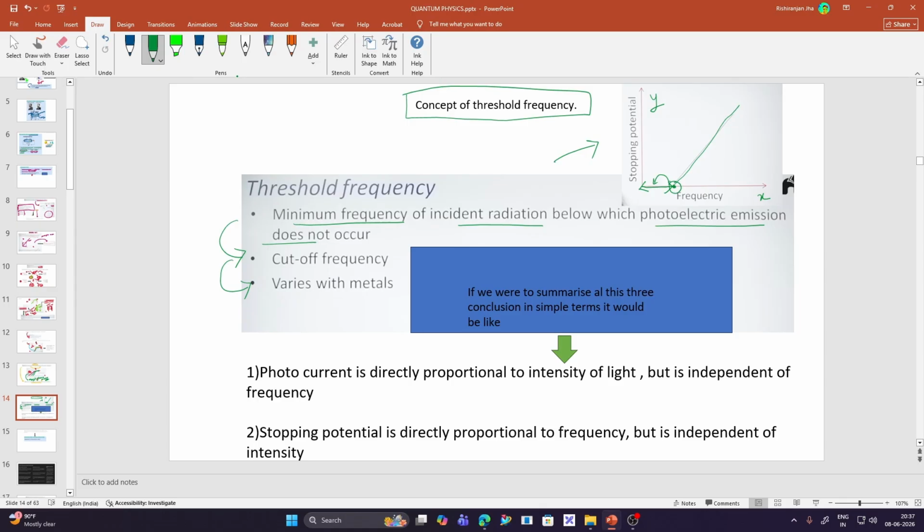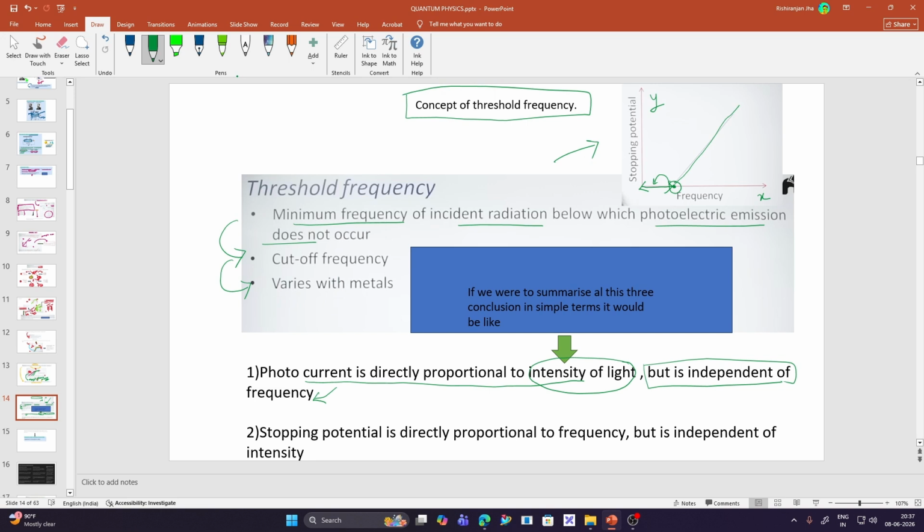Now we will summarize the basic points of what we studied in the photoelectric effect. There are two important points just to keep in mind, and if you don't get confused, just keep these two points in mind and you will understand everything, right? The photoelectric current is directly proportional to the intensity of the light. This is what we concluded from the experiment. And we also concluded that it is independent of the frequency of the light, right? So this was our first conclusion.